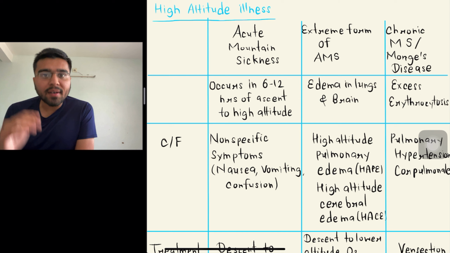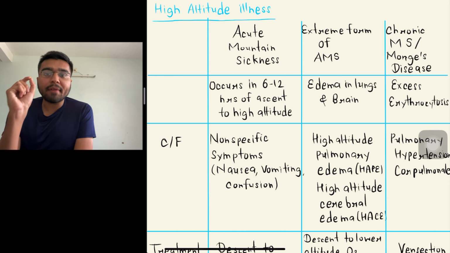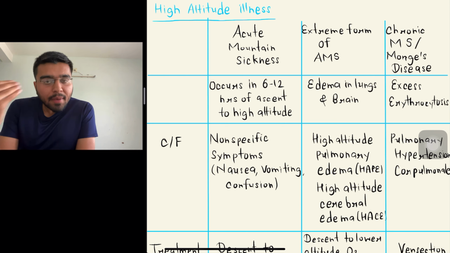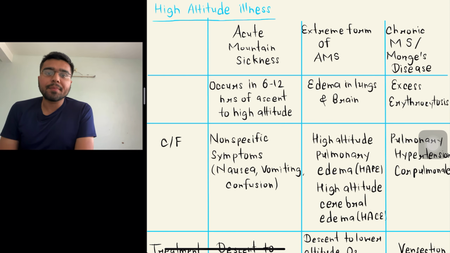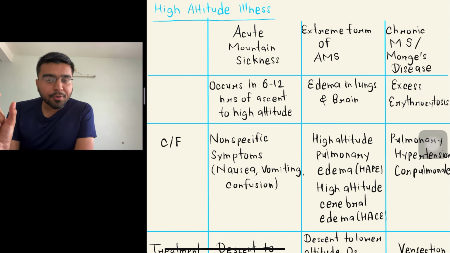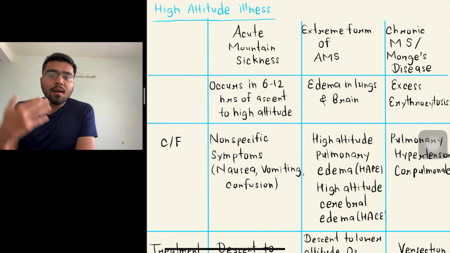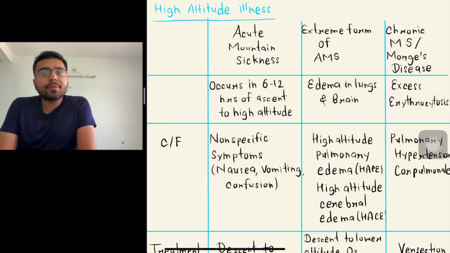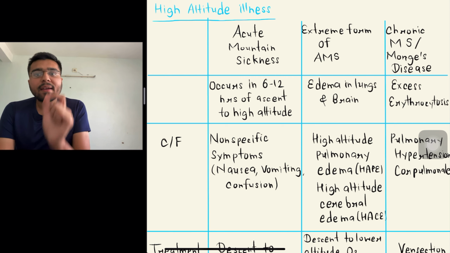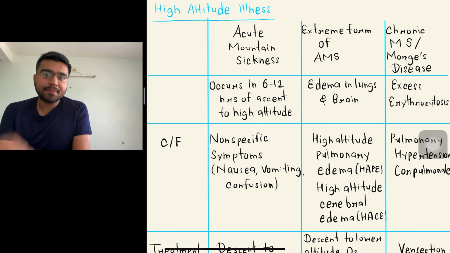Acute mountain sickness occurs in 6 to 12 hours of ascent to high altitude. Extreme form of acute mountain sickness happens due to ascent to high altitude, but has additional features including edema in lungs and brain. Chronic mountain sickness, also known as Monge's disease, is characterized by excess erythrocytosis.